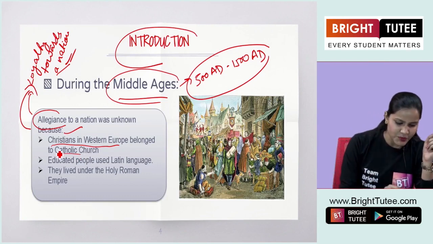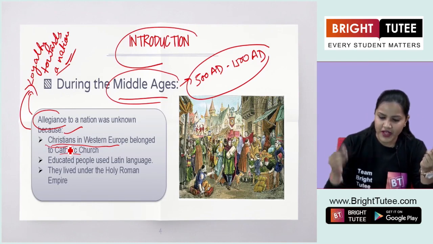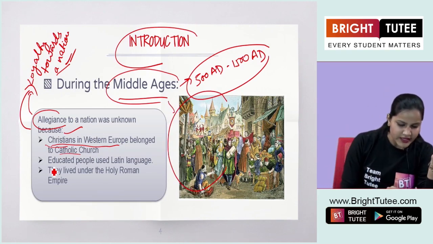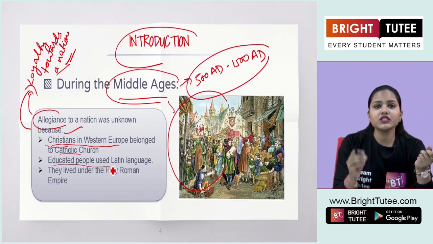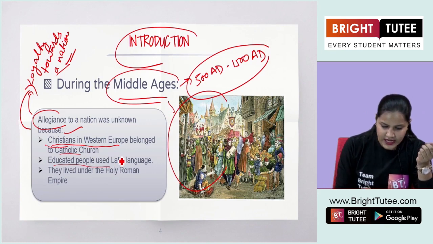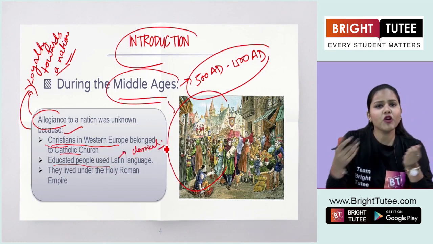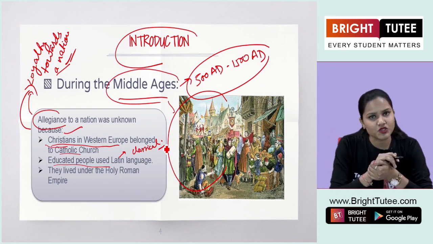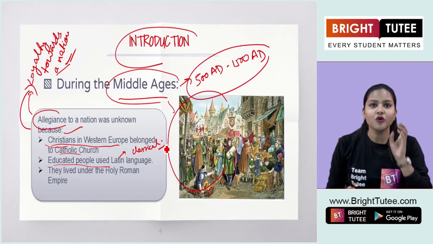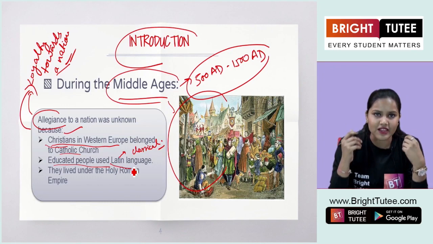So basically in this period, the Christians who were living in Western Europe were mainly the Catholics. Okay? The educated people used the Latin language. Now the Latin language was the classical language. During this period, it belonged to the Indo-European language group. Okay? So people here who were educated, who knew how to read and write, used this Latin language.